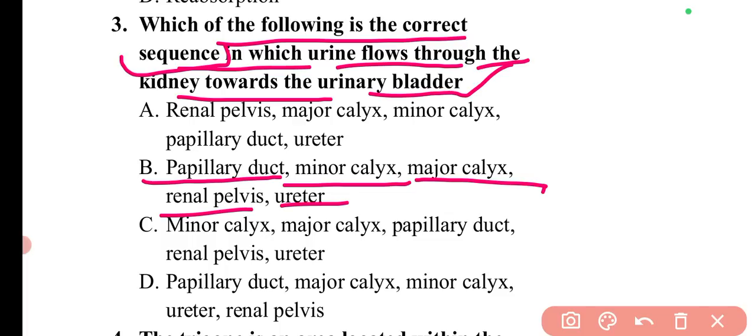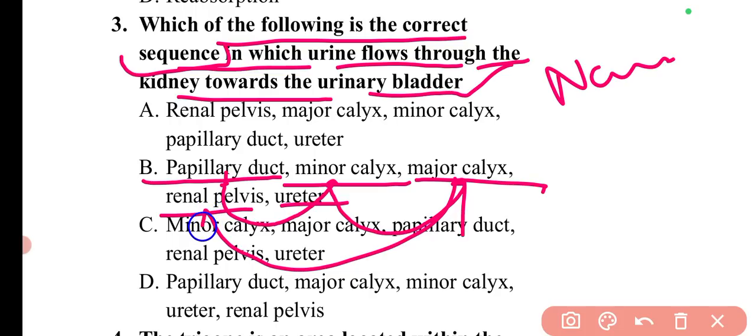Before that there is the nephron, then after the nephron the pathway of urine drainage: collecting duct, then it goes to the papillary duct in the renal pyramid, then to the minor calyx, then to the major calyx, then from the major calyx to the renal pelvis, and then to the ureters.